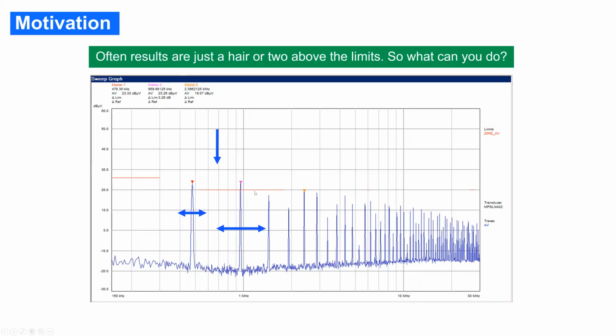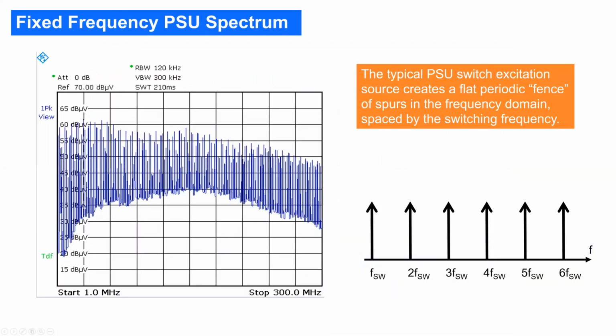So that you pass regulations, one thing you can do is try to distribute the individual spur energy to make the spurs look smaller, and that is by modulating these individual spurs. If you modulate the fundamental, for example with frequency modulation, you should always keep in mind that the harmonics will also be modulated with the same frequency, but the span of these spurs is multiplied. So the first harmonic has double the modulation span, then 3 times, and so on. We'll see that later in examples.